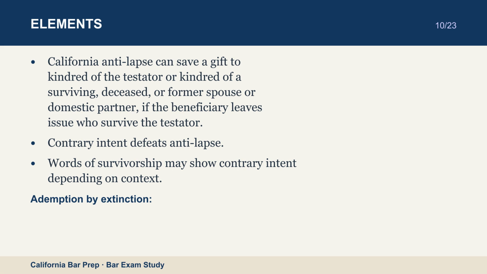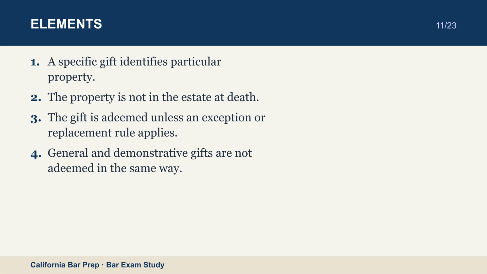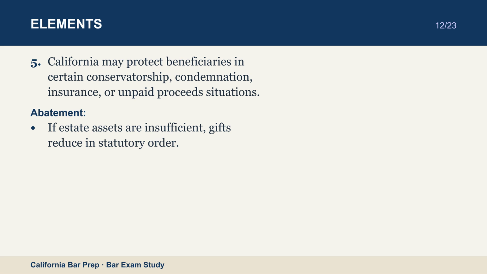Ademption by extinction. A specific gift identifies particular property. The property is not in the estate at death. The gift is adeemed unless an exception or replacement rule applies. General and demonstrative gifts are not adeemed in the same way. California may protect beneficiaries in certain conservatorship, condemnation, insurance, or unpaid proceeds situations.